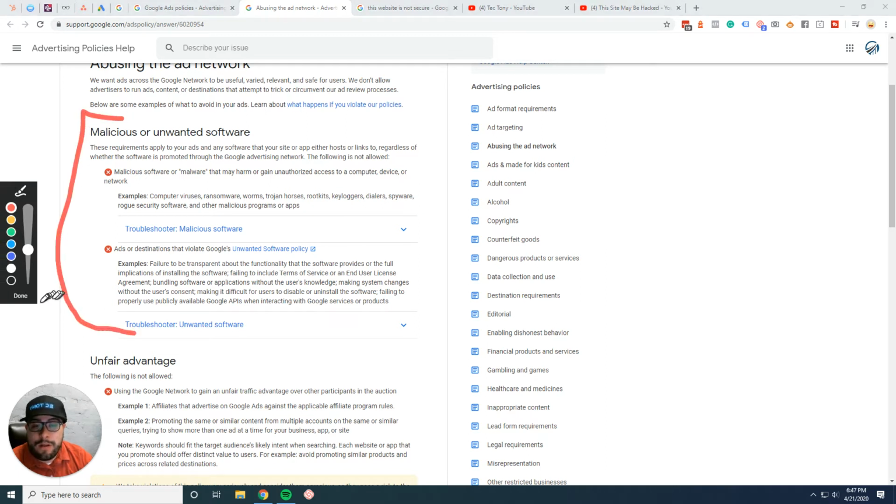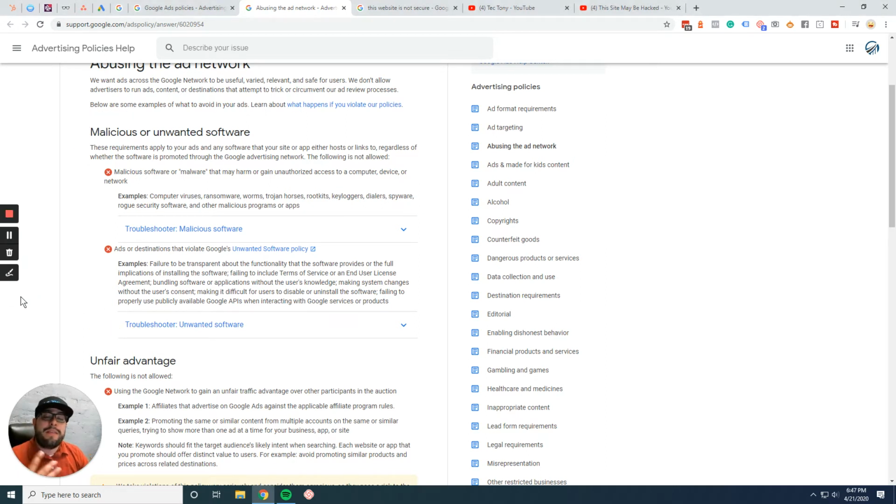So, the miscellaneous. Now, one of the biggest things that you want to take care of is miscellaneous or unwanted software. This is probably one of the biggest things that hit a lot of websites, especially websites that get compromised.